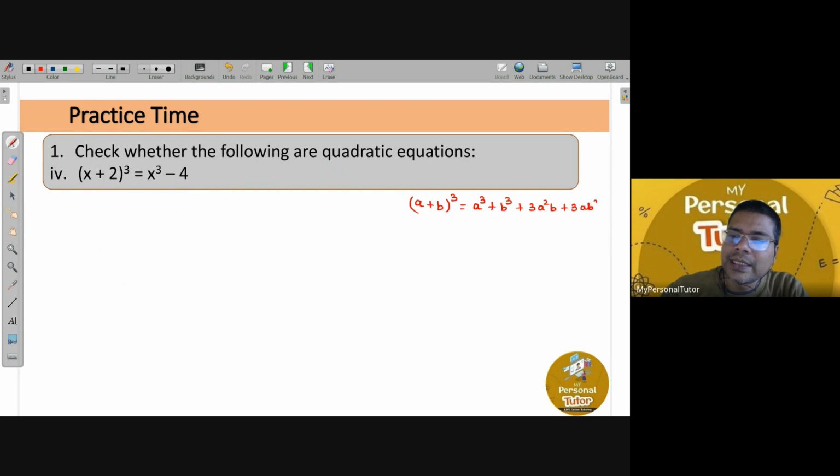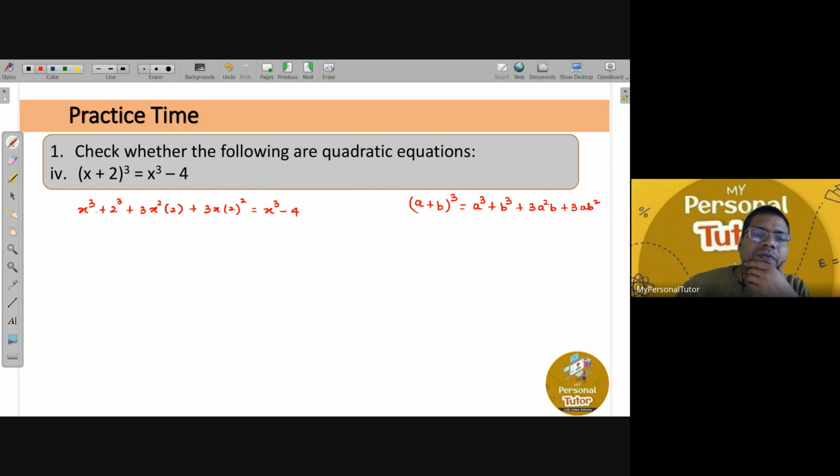This formula is a must to do this question. So that is a cube plus b cube plus 3a square into b, where b is 2 here, plus 3 into a into b square, and that is nothing but x cube minus 4.